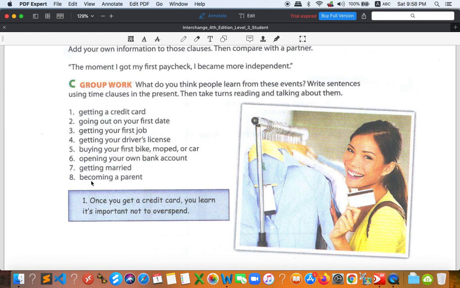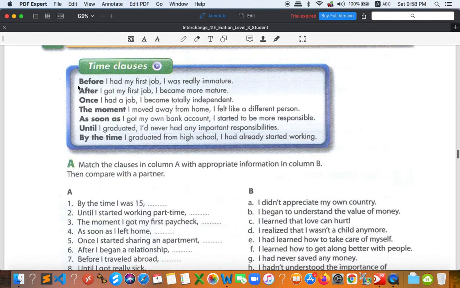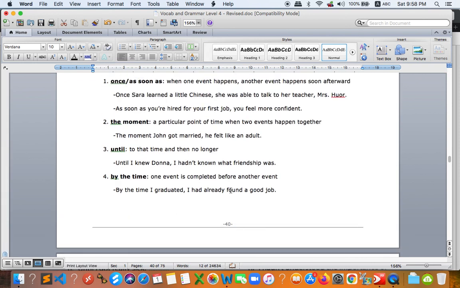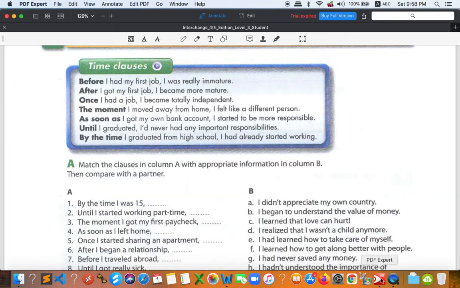Okay, all right, that's it for today, everyone. If you have any question, especially about these time clauses, before, after, once, the moment, as soon as, until, by the time, then you might refer to this handout. All right, take a look at the explanation one more time and also the examples in order to understand. And if you still have some problems, then you can leave the question in our Telegram group chat, okay, and I will answer your questions.